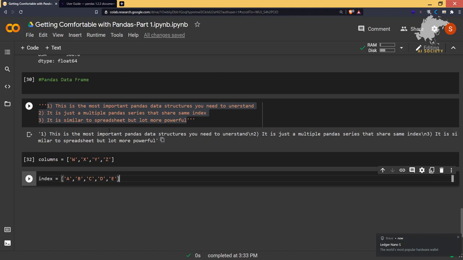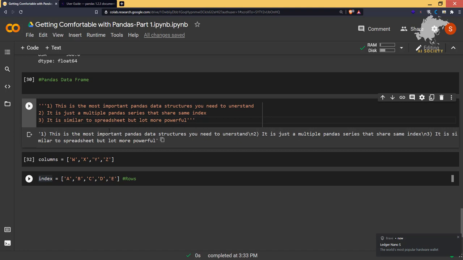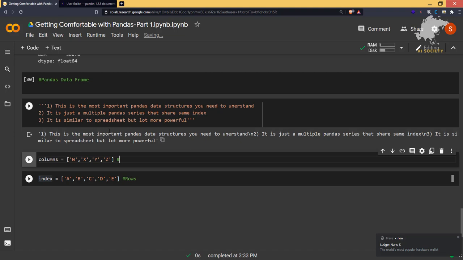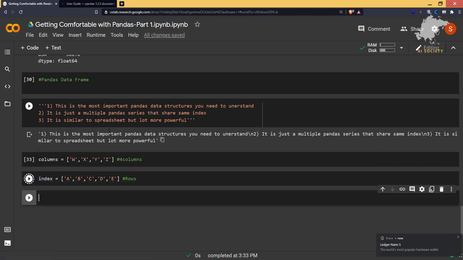These are 5 rows. So let me write it here: 5 rows and 4 columns. Okay, so basically these are the columns and index.